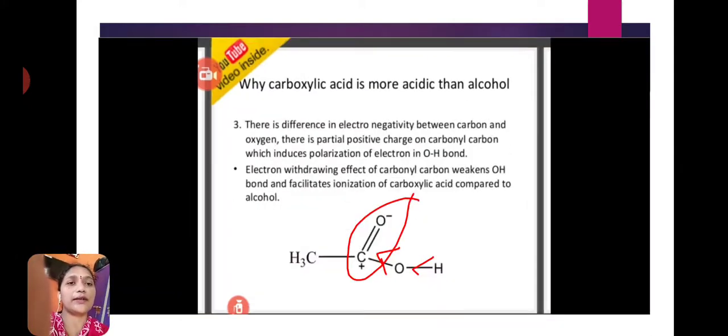Here one more reason is that in carboxylic acids the C=O group is present. This C=O group, the carbonyl group, shows a partial positive charge. So this partially positive carbon attracts electrons from the adjacent hydroxy group. Then the oxygen-hydrogen bond becomes weak. That's why the bond between oxygen and hydrogen easily breaks down, removing the H plus ion and showing more acidic nature compared to alcohols.